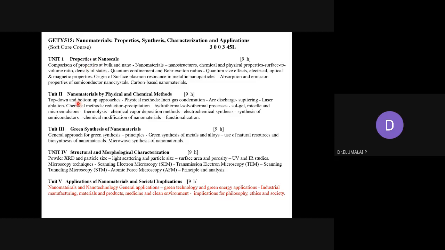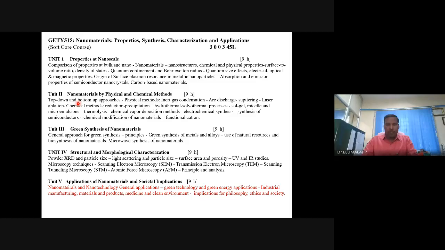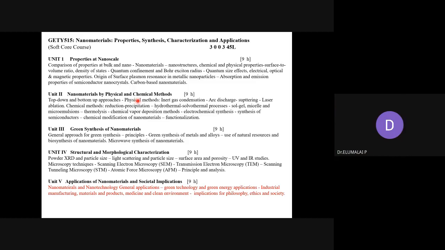In Unit 2, we have elaborately studied the making of these materials by both chemical methods as well as physical methods. Both have their own merits and demerits. We have also studied the protection of nanomaterials, different types of protection: electrosteric, steric, and electrostatic.